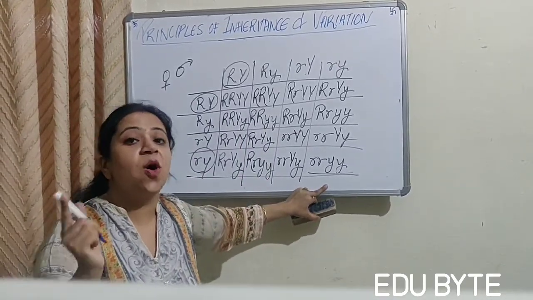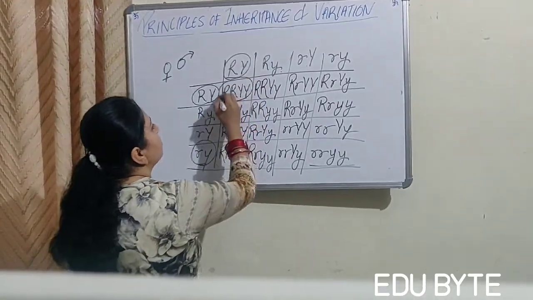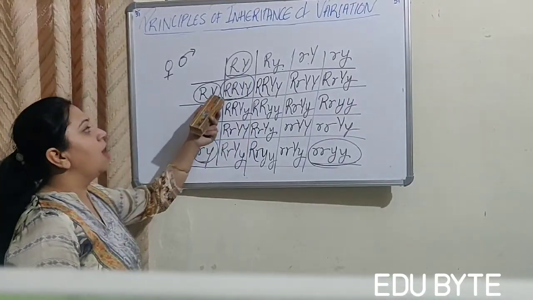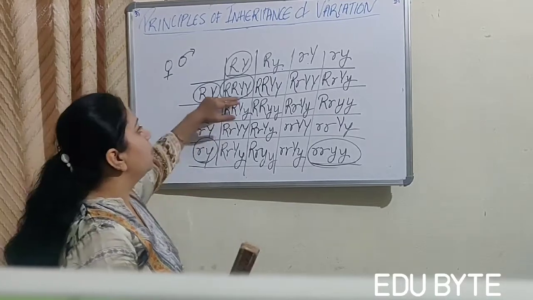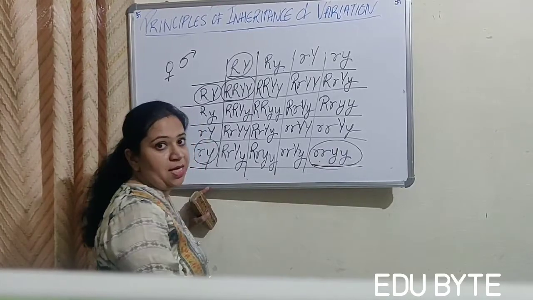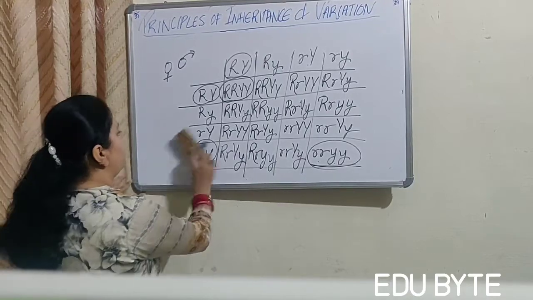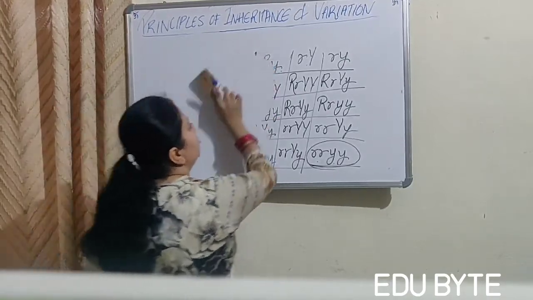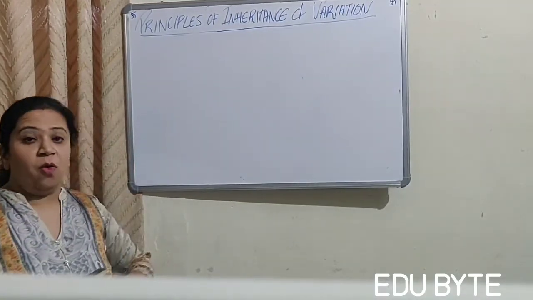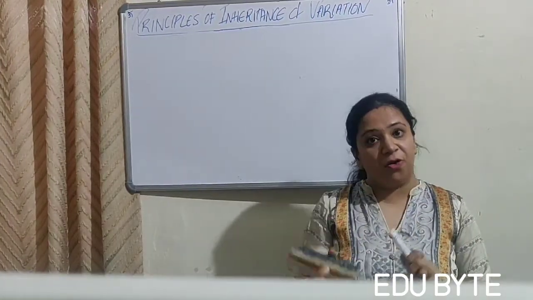Now only in this case, you know, this is homozygous, right? So in this case, this is homozygous and this is heterozygous. This is a round seed with a yellow color, right? And this is a wrinkled seed with green color, right? So these are the offspring in the F2 generation, right? So what we have seen in this is that they are independent of each other.